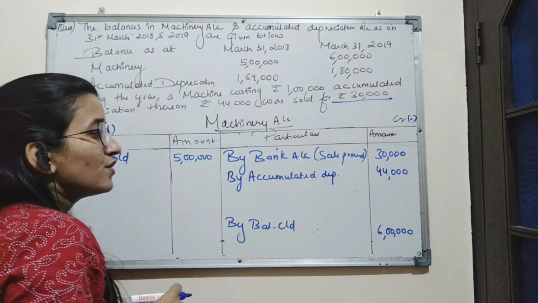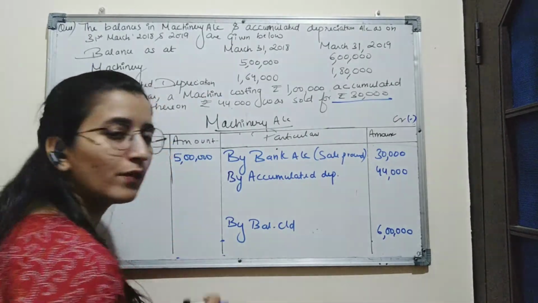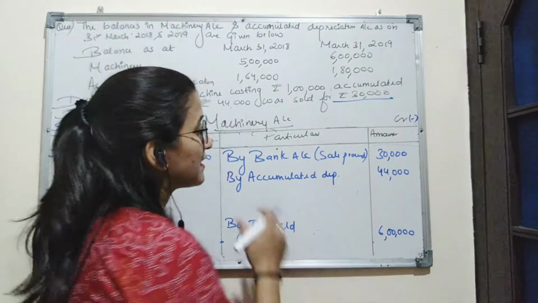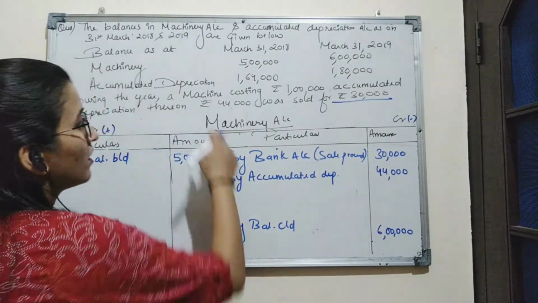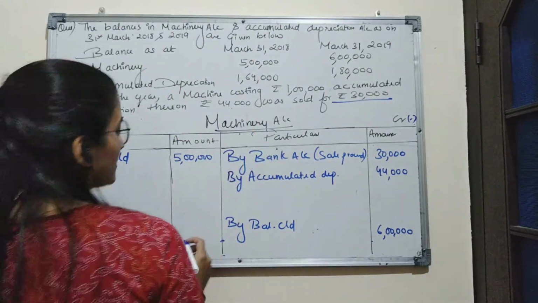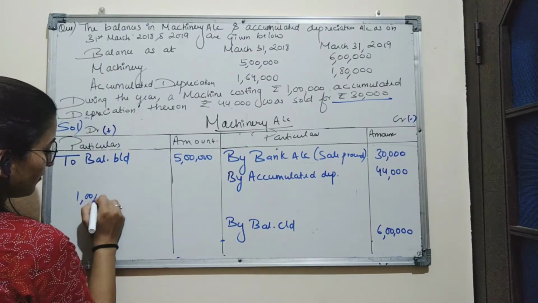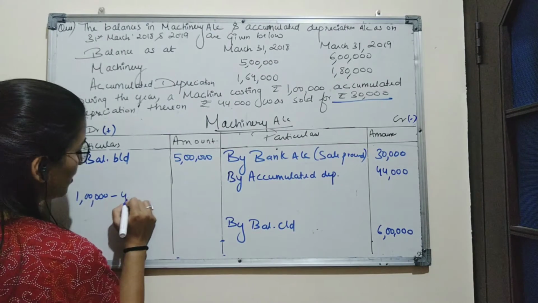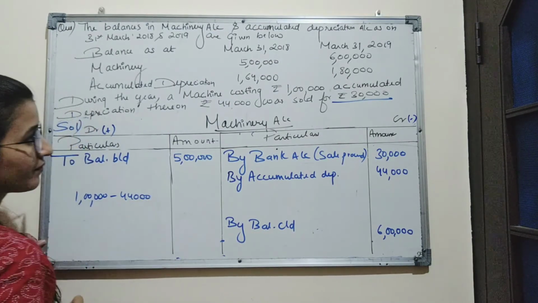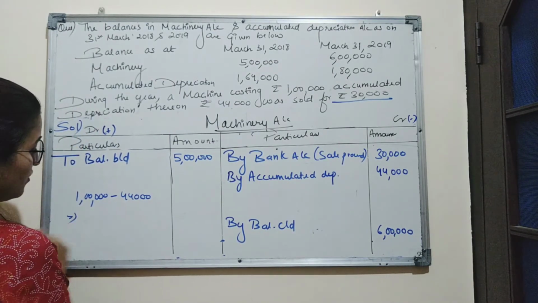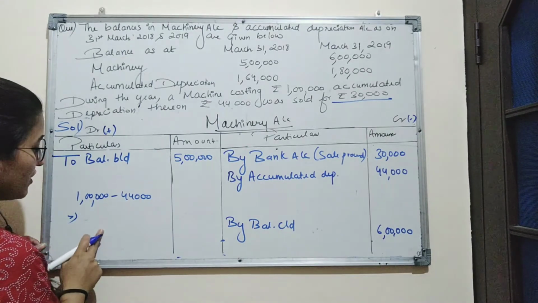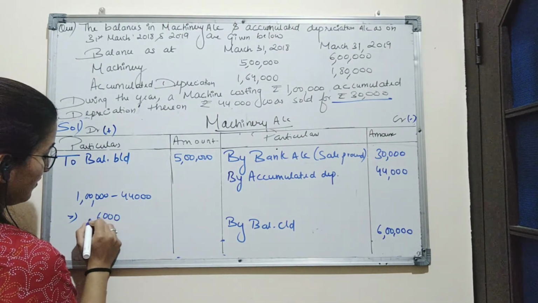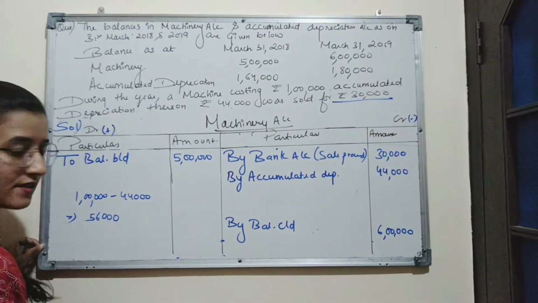So here we have to see whether the company has earned a profit or it has suffered a loss by selling the machinery. So machinery was costing for rupees 1 lakh. Accumulated depreciation was charged 44,000. So the written down value of machinery will be 56,000.